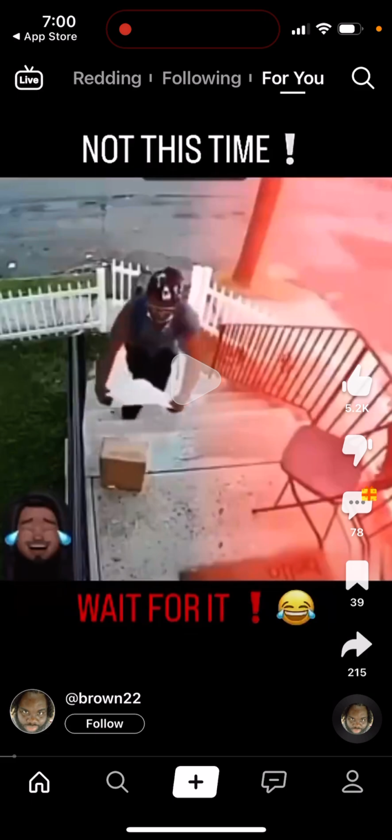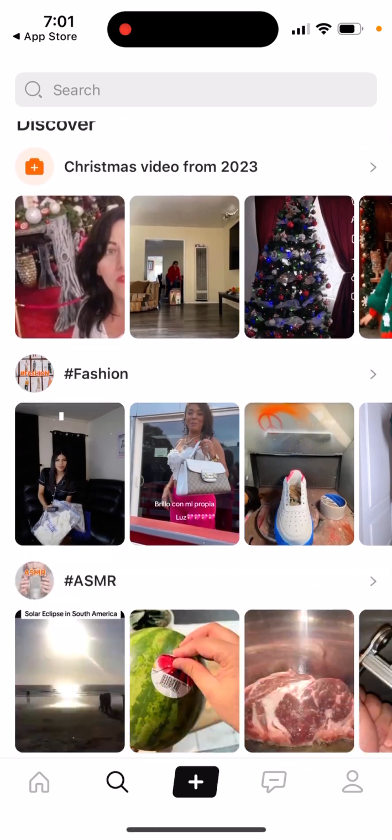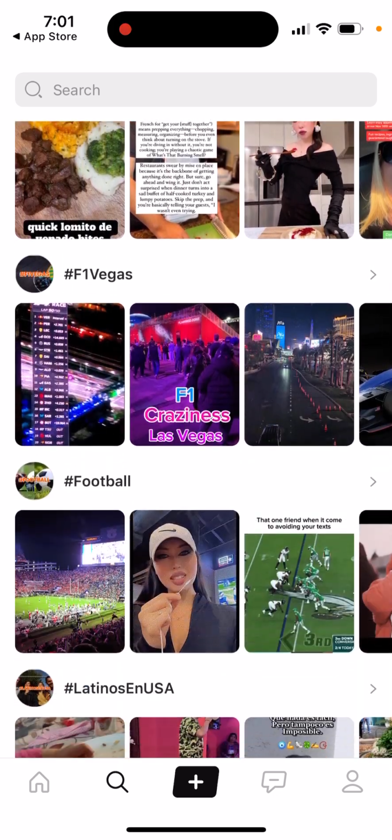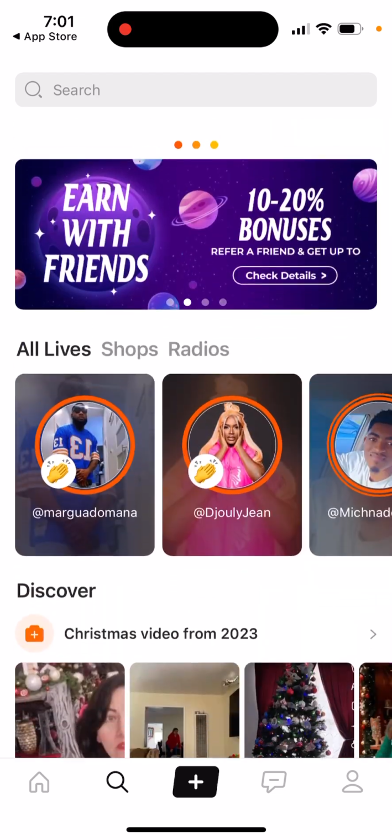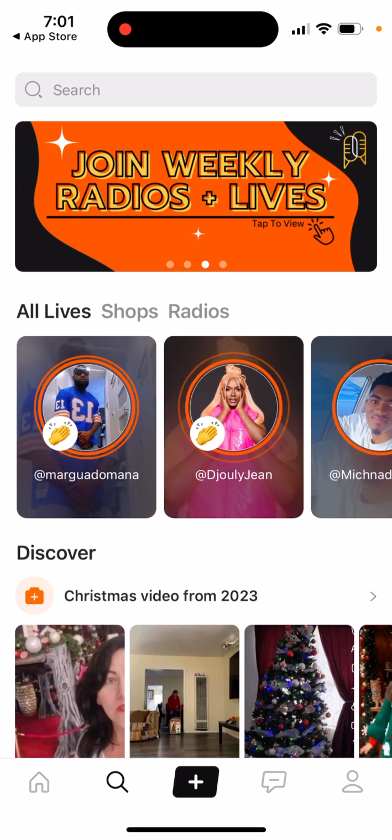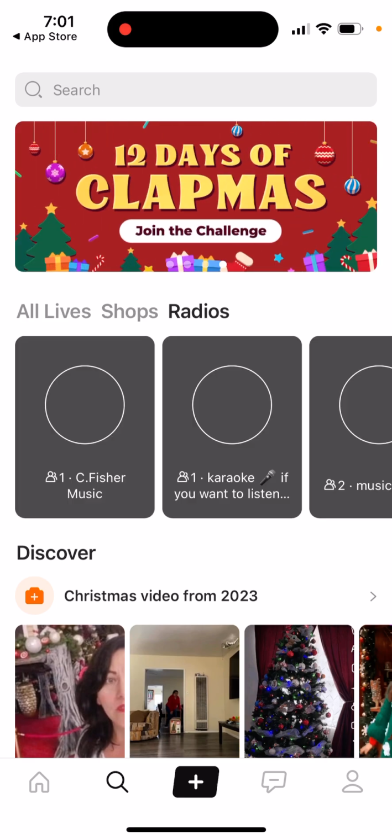So you have a stream of videos, you have creators which you can follow, you have different tabs on top: following, for you. In the top left you also have the live feed if you want to just follow live streams. Then you can just chat, like, share, and it's a very similar layout to TikTok. And then you have your discovery feed where you can go and discover all types of memes and videos. You can also filter on top through lives and then through shops, radios.